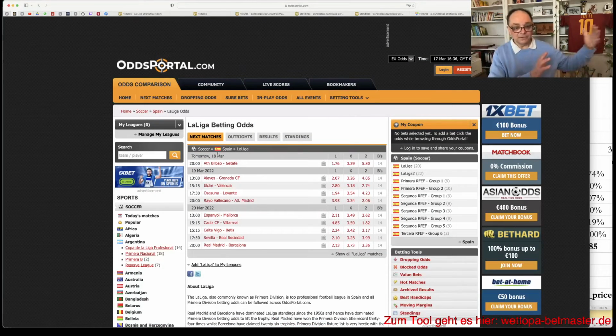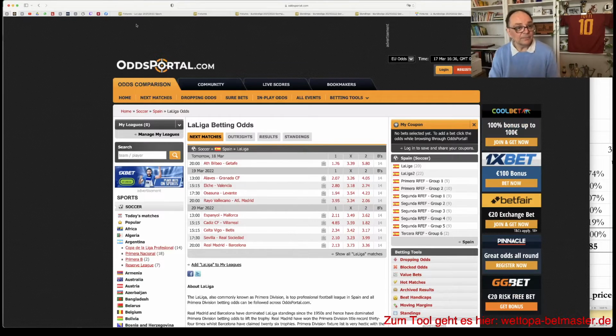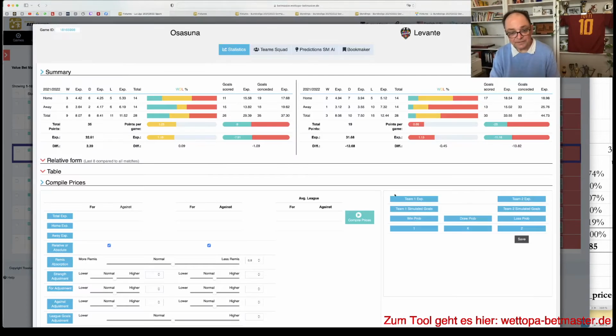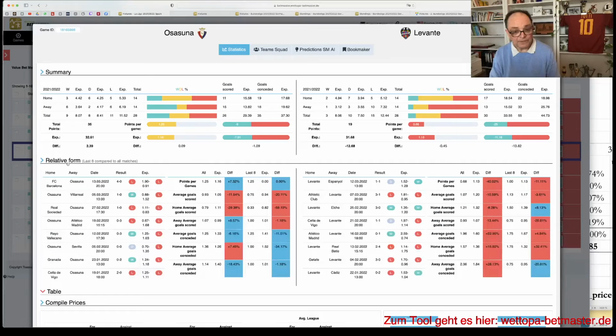When I said Alaves and Granada are the worst, then I can, of course, add Levante to this group and Cadiz as well. But all of them are still on a very high level, as I repeatedly mentioned. They also had better moments here.